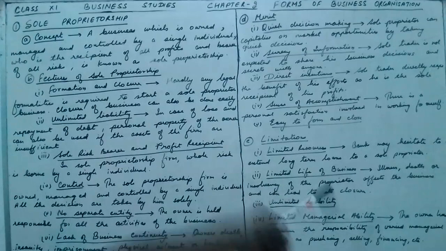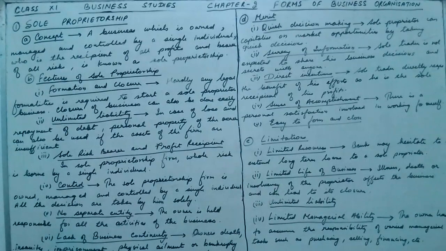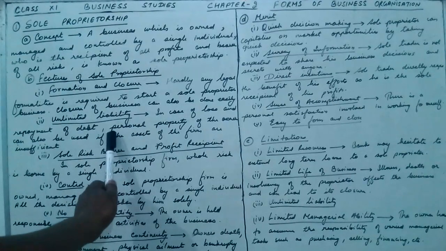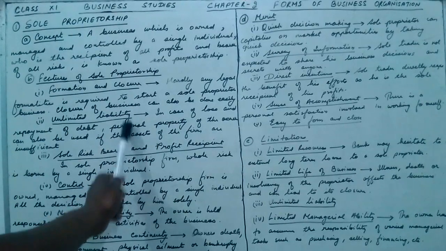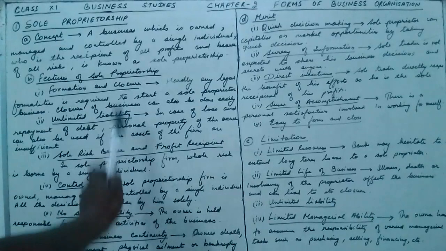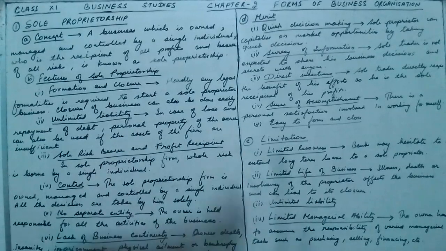The second is limited life of the business. Illness, death or insolvency of the proprietor affects the business and can lead to the closure of the business. Since sole proprietor is whole and soul, he is everything of the business. So the illness, death or insolvency of the proprietor may bring the business to the closure. Now unlimited liability, I have already explained you that in unlimited liability he is totally liable for the business. If there is any liability or loans of the business, the person has to sell his house and fulfill the liability of the business. So unlimited liability is there.